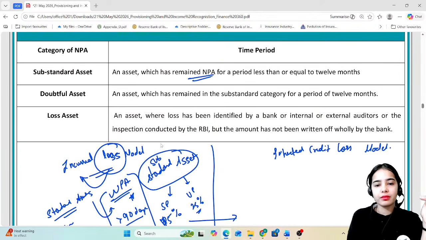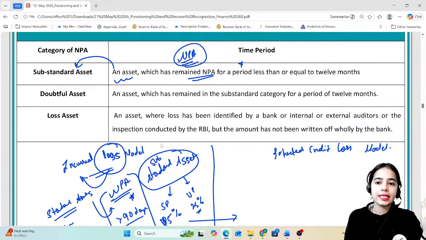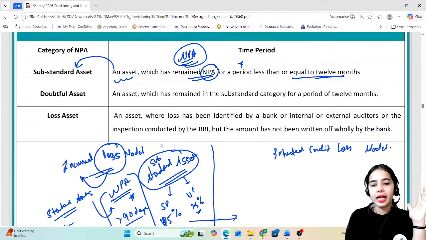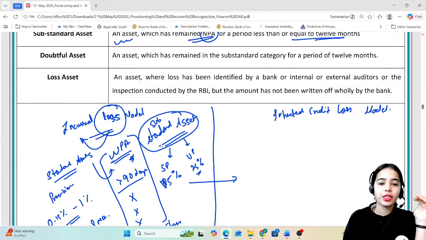When the NPA has been recognized, the asset will be called the substandard asset if the loan is NPA for a period of less than or equal to 12 months. That means after the non-performing asset has happened, under the substandard asset category the higher provisions will be maintained.